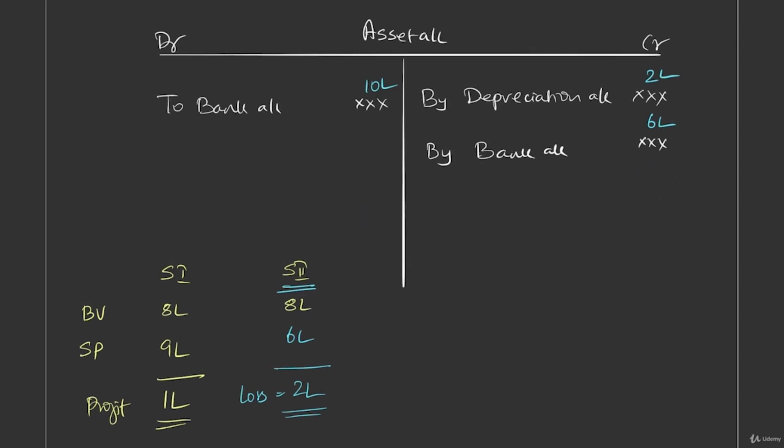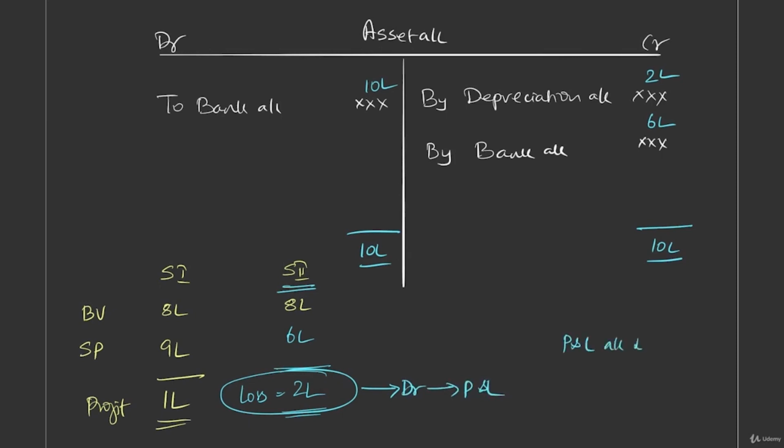Let me clear all this. Okay. So higher side total only you should carry, right? So here we say 10 lakh, 10 lakh. And already we have understood that there is a loss of 2 lakh. And this loss should be debited to P&L. So entry should be P&L account should be debited and asset account should be credited. How much? By 2 lakhs. And that's what we are going to do now. By P&L account, how much? 2 lakhs. Now you see 2 lakhs, 6 lakh, 2 lakh, totaling 10 lakhs.